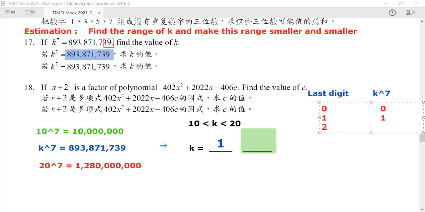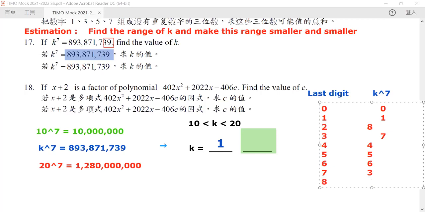How about the last digit being 2? Then now it becomes 2 to the power of 7, but 2 to the power of 7 is equivalent to 2 to the power of 3 because it follows a cycle of 4, so it's equivalent to 8. How about 3? 3 to the power of 7 is equivalent to 3 to the power of 3, and hence it will have a remainder of 7. And if it is 4, then it has a remainder of 4. If it is 5, because all the powers of 5 have a last digit of 5, the same thing goes for 6. What about 7? 7, if raised to the power of 7, has a remainder of, unfortunately, 3.